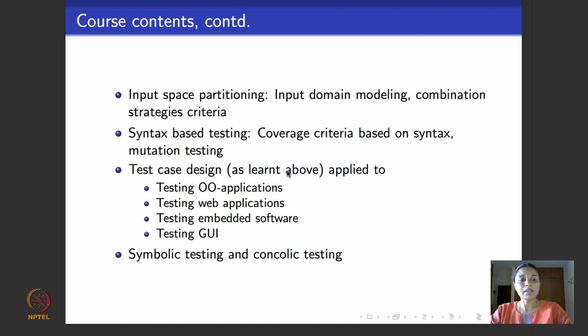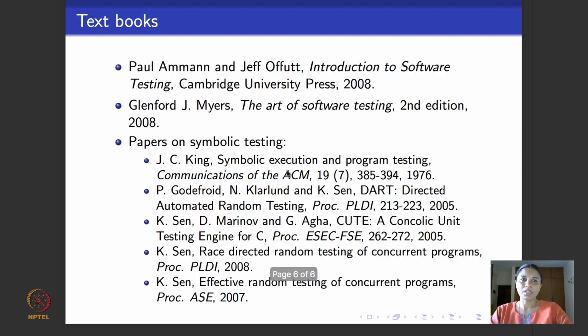The course will end with a popular testing technique called symbolic or concolic testing. This technique has gained a lot of popularity in the past decade or so and is used to test large pieces of code, guaranteeing some reasonable path coverage in the code.